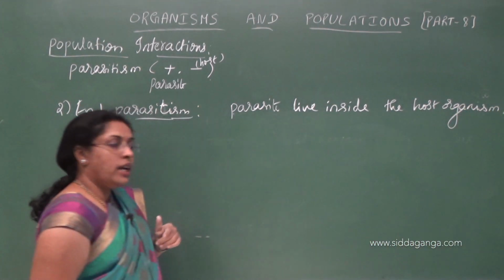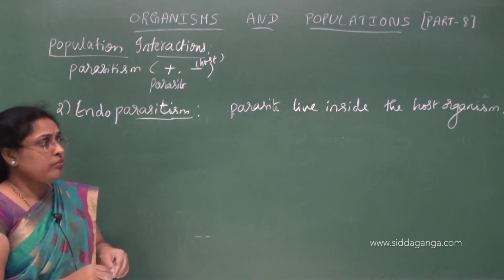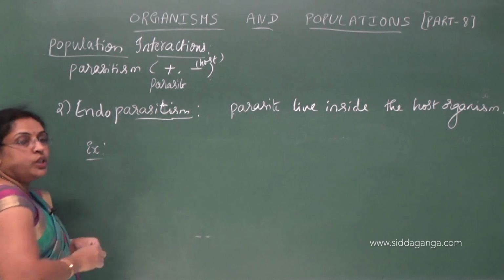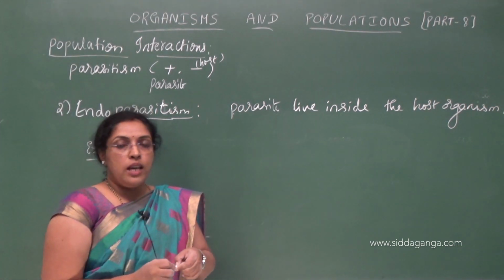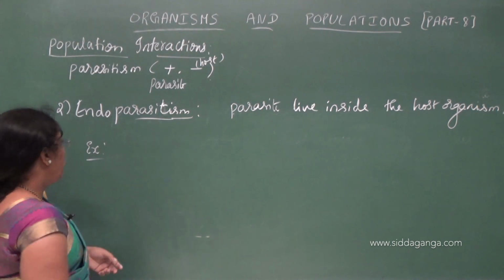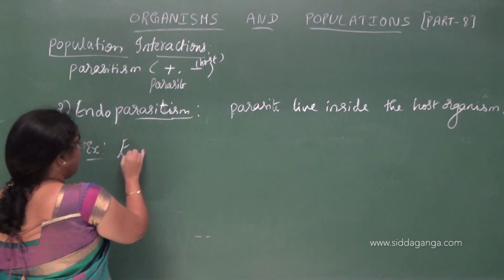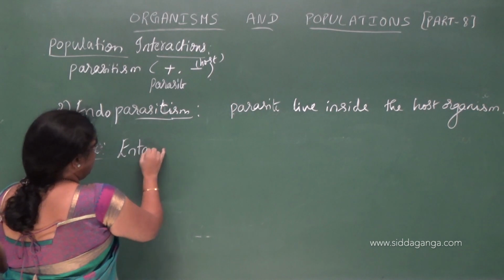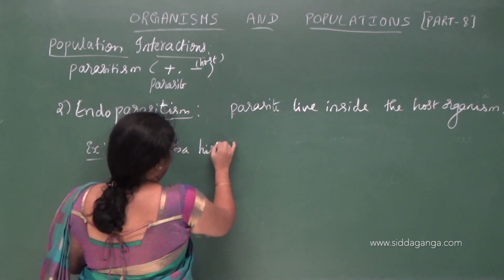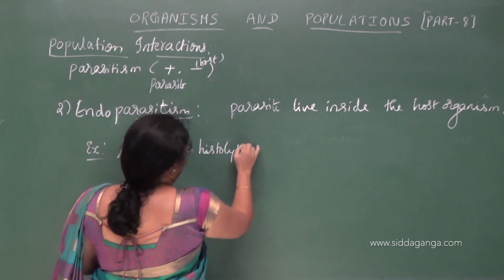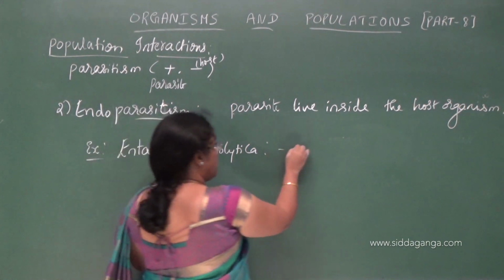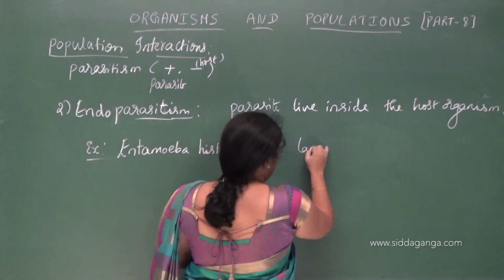Parasite will live inside the host organism. Examples for endoparasites we already discussed in human health and diseases, like Entamoeba histolytica, it is endoparasite present in large intestine of human beings.